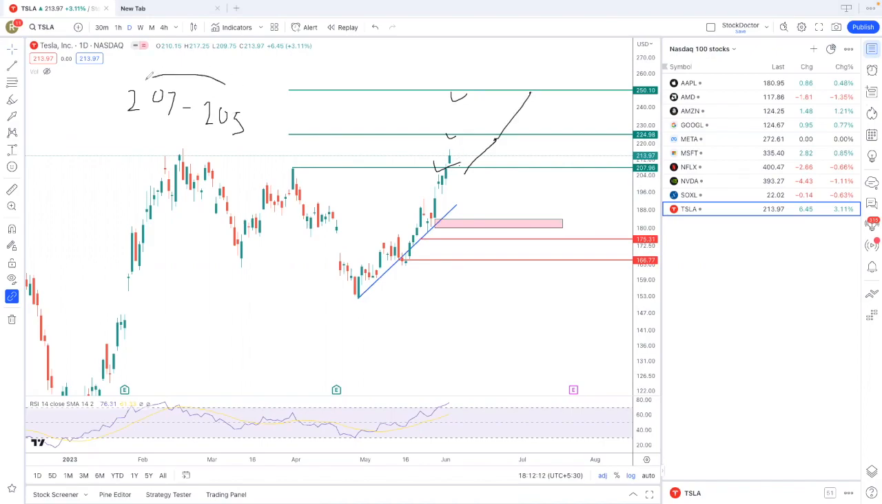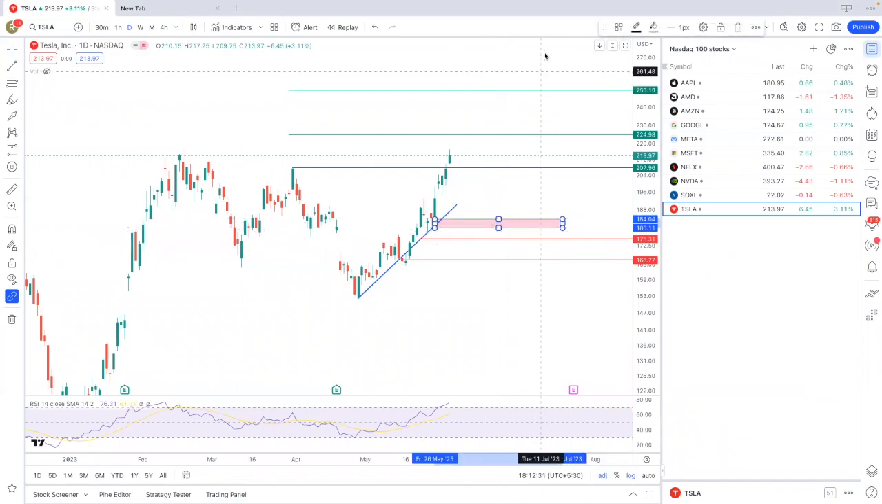Now what happens if it starts trading below 207 to 205? It can come back toward the 196 to 188 level, and then it can again start going up. When will Tesla actually go down? What is the long-term or medium-term support level? This is between 184 and 180. If it starts trading below that, then one can think of selling from their holdings. The first target is 175 and the second is 166.